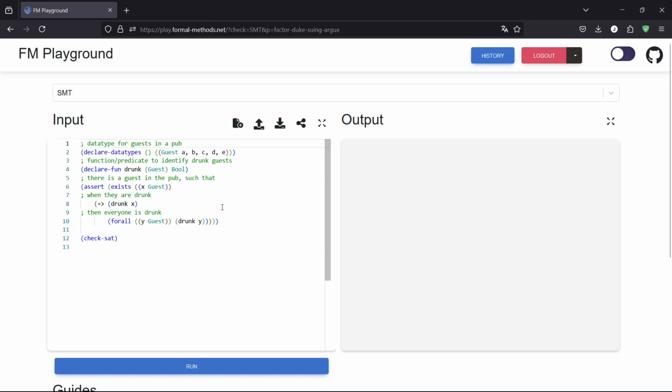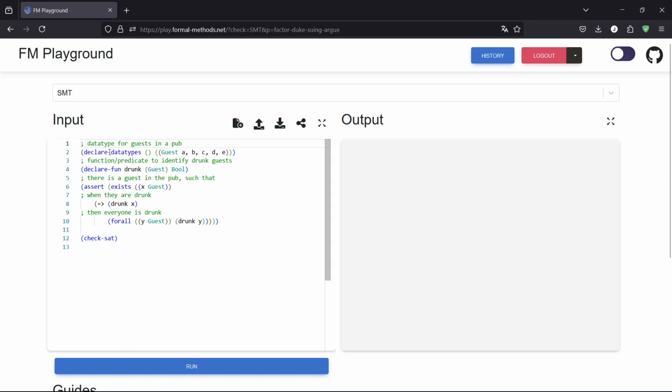So this example is a tricky one. It's the drinker's paradox, and what it says is that there is some guest in the pub such that when they are drunk, then everybody's drunk. So it all depends on a single guest. Now let's see how this is modeled, and let's see if that is really true or if that's satisfiable.